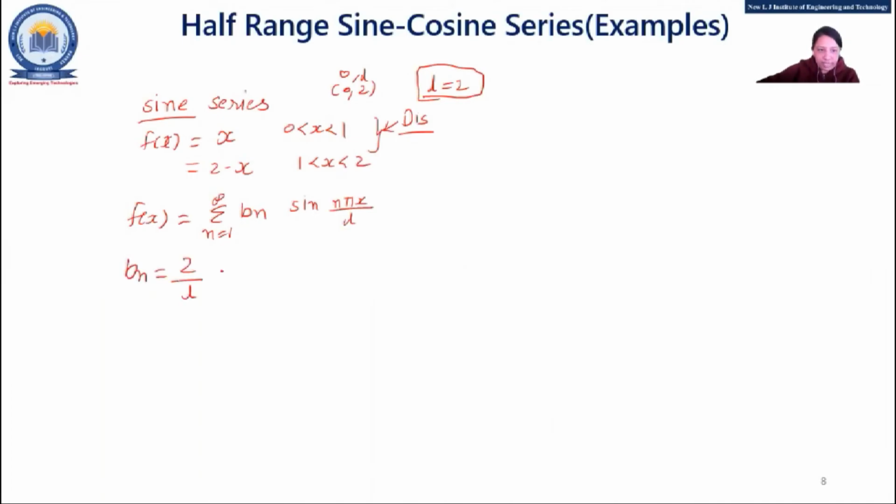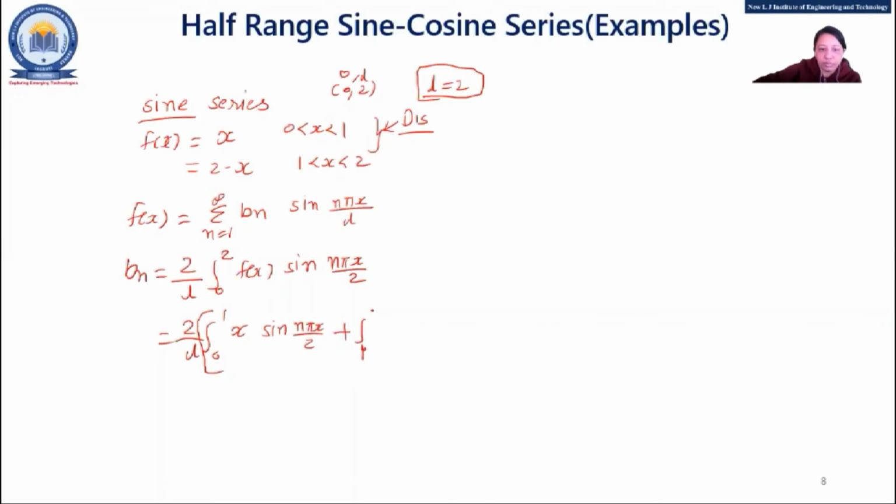So 2 by L integration from 0 to L, so I'll write directly 0 to 2. Fine. f(x) with that sine term, sine n pi x divided by 2 directly, right? This is also a tricky one, because you will get sine n pi x by 2 now instead of L. So 0 to 2, I am having a discontinuous function, so I need to write it again, 0 to 1 with x times sine n pi x by 2. If any doubt in this step, you can raise your hand. We'll solve that out, right?